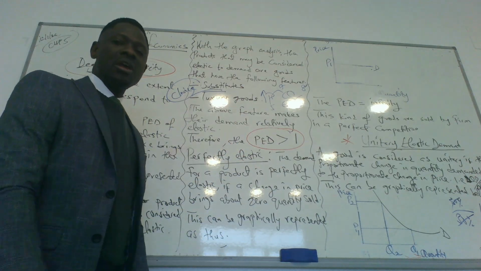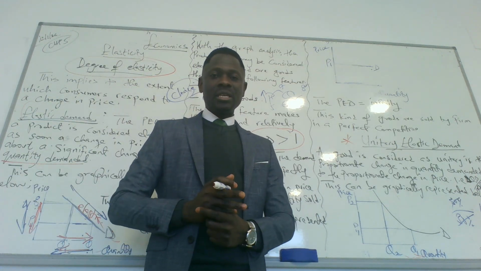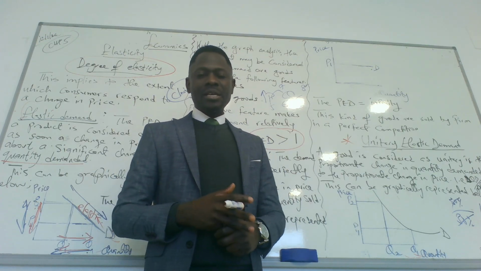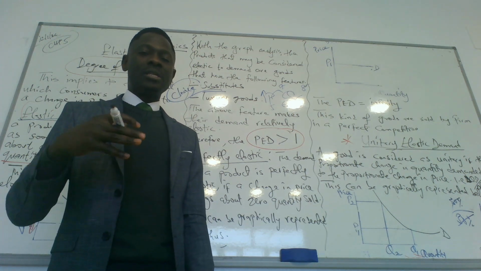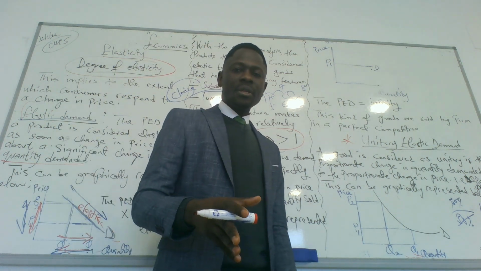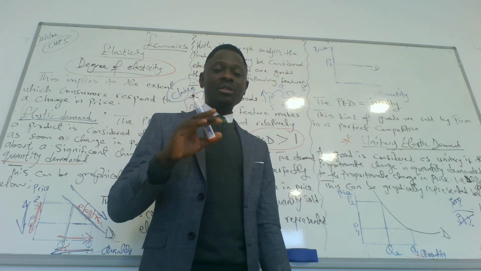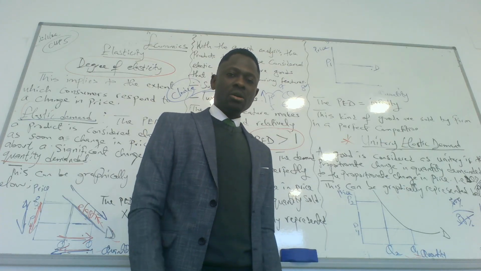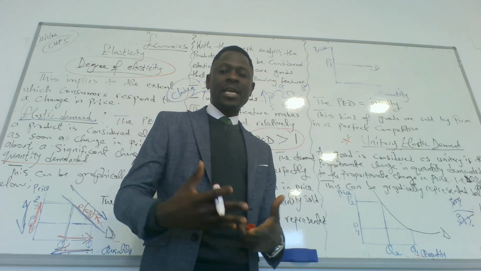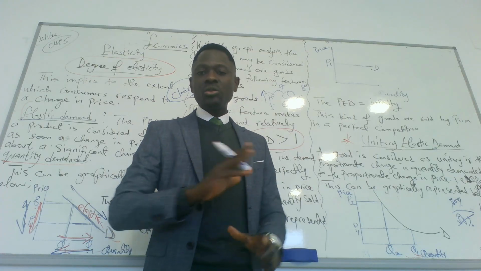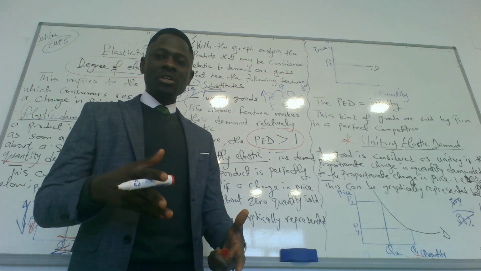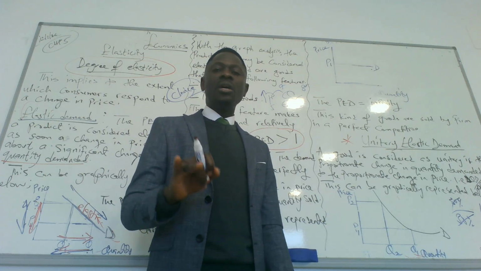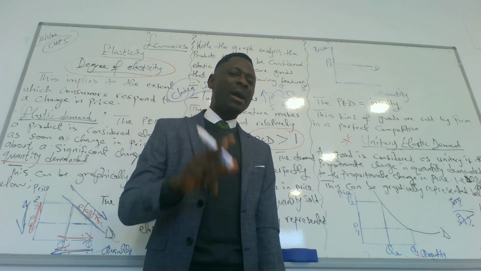Then we have luxury goods. For luxury goods, these are goods that the demand for it does not hinder our existence. So these are goods that we can live without. So their demand is always price elastic. As soon as their price increases, the quantity demanded reduces. Example is the holidays in Bahamas. If the price of going on vacation in Bahamas increases, I might as well choose not to go to Bahamas. So instead of vacation, I sit at home, I don't go for vacation. So for a luxury good and a substitute good, the PED for these goods is always price elastic.